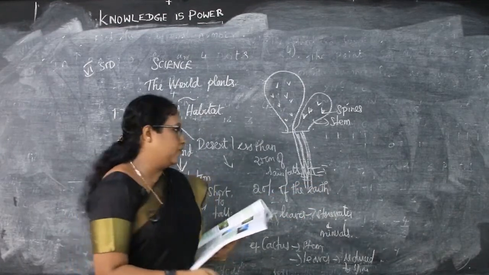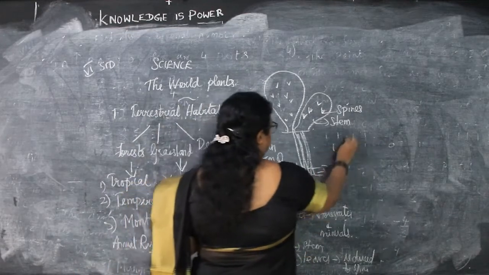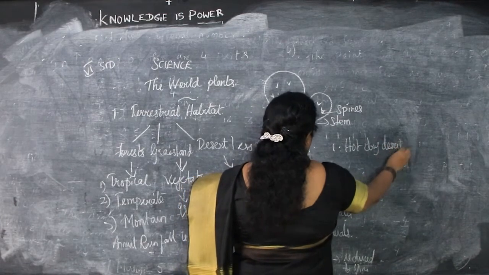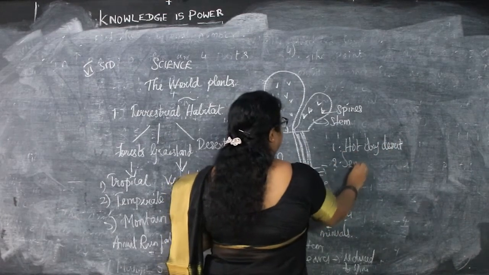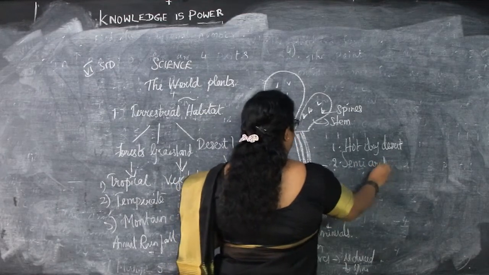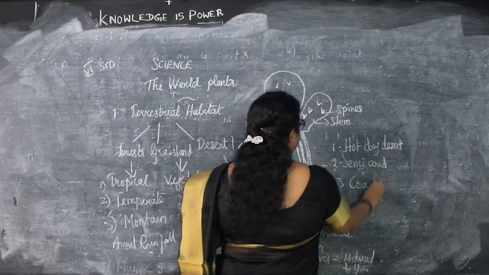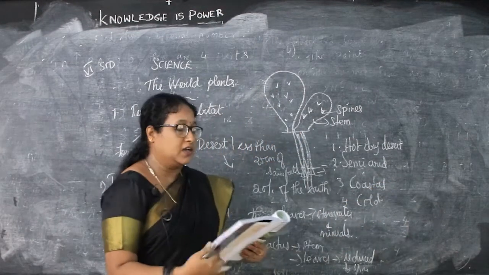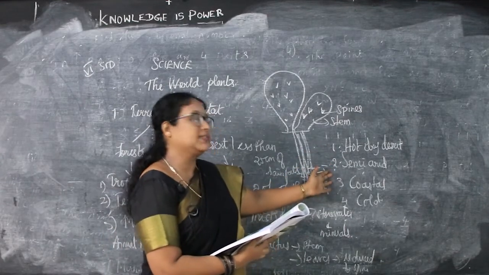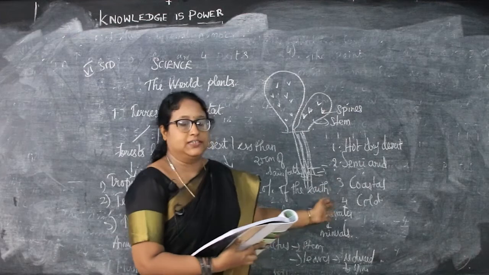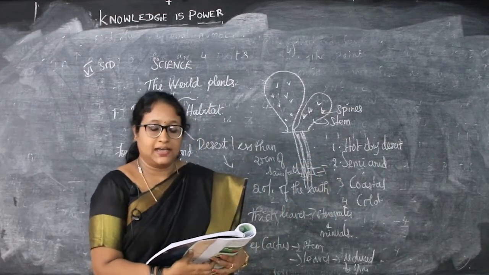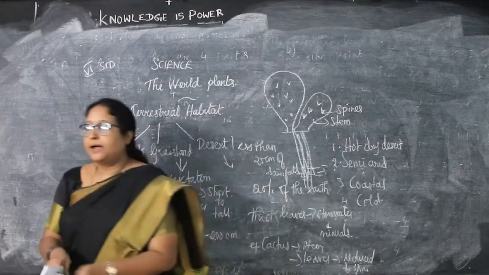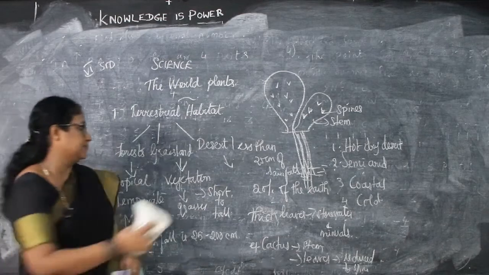Now there are types of desert habitats. First one is hot, dry desert. Next, semi-arid deserts, coastal deserts and cold deserts. So how many types of deserts? 4 types here. Examples for this are cactus, agave, aloe and the bryophyllum. Next, we will go to the adaptations and modifications.